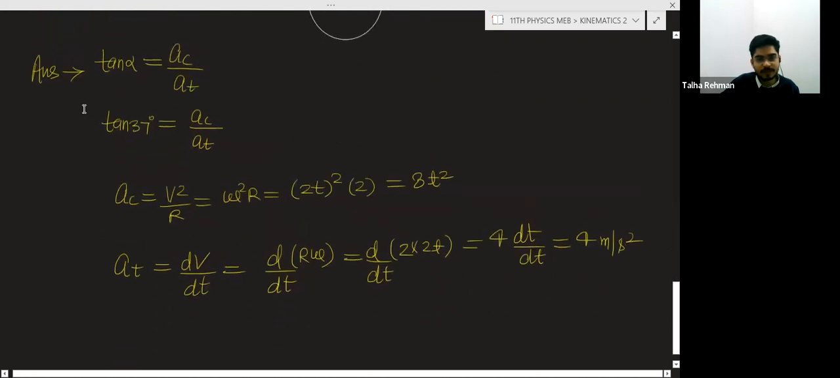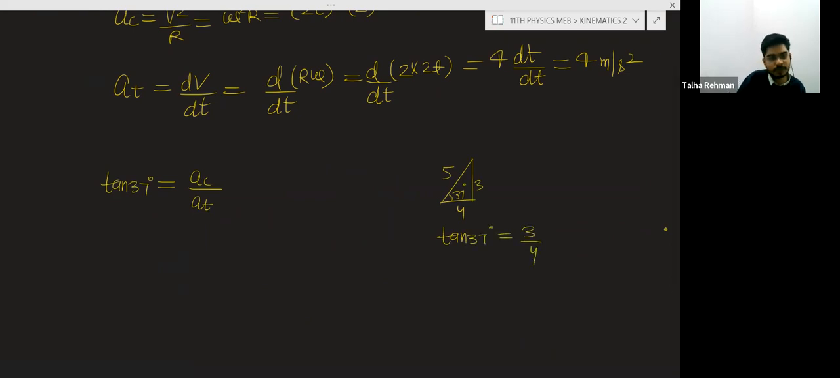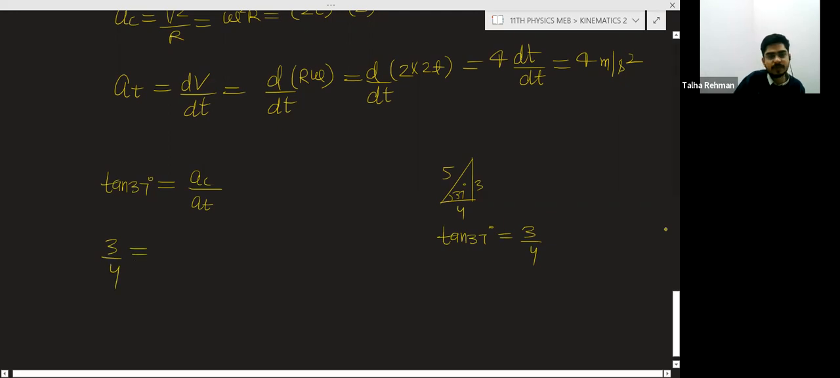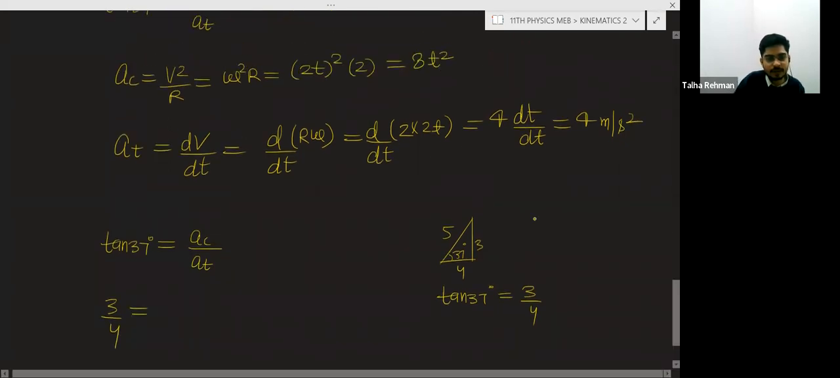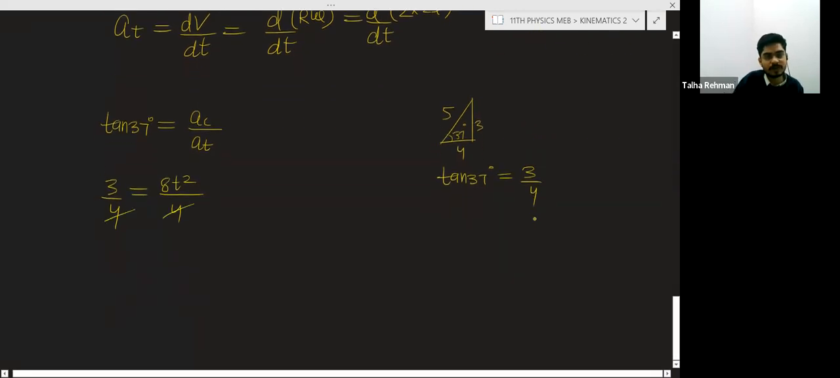Now simply put the value and get the answer. This is tan 37. There is a special type of triangle, 37 degree, 3, 4, 5, and tan 37 will be 3 by 4. So put here 3 by 4. What is AC? AC is 8t square, and AT is 4. So what will be the answer? 4 and 4 will be cancelled out. From here you will get t square is 3 by 8, so t is root 3 by 8 second.